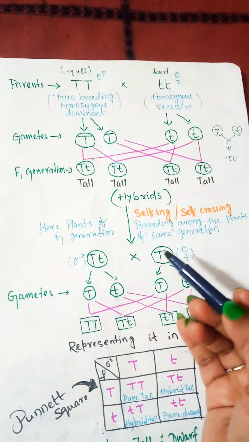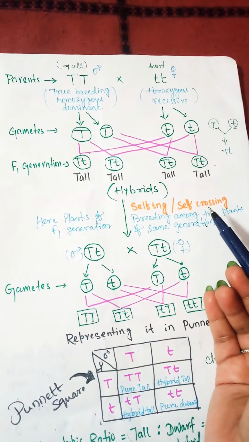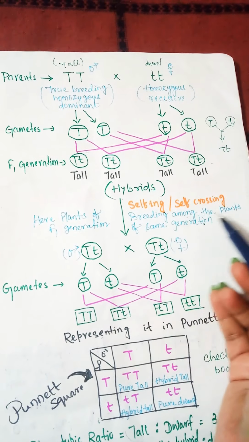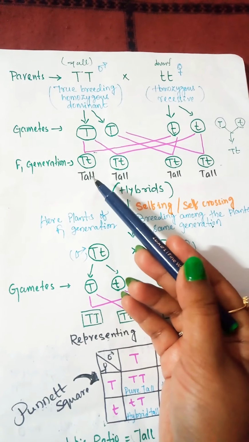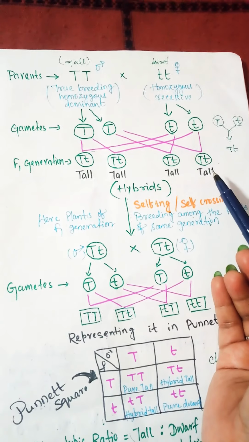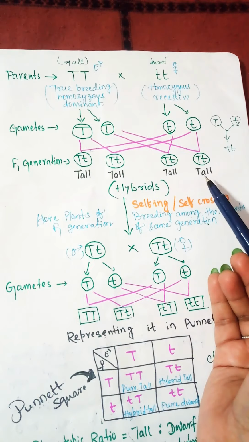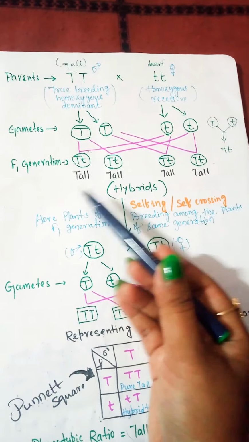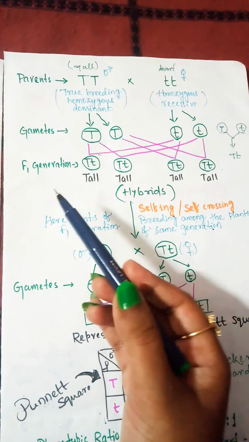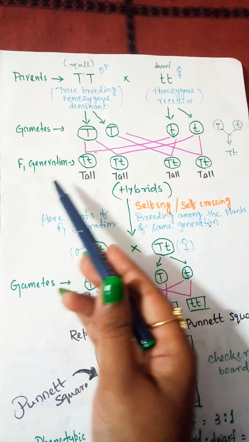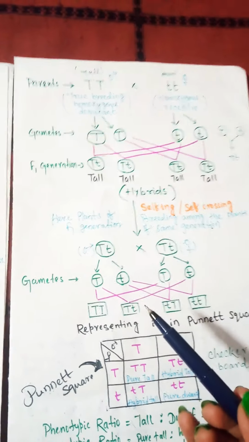After that, he conducted selfing among them, that is selfing or self-crossing. Self-crossing means breeding among the plants of the same generation. If you notice, here are 4 tall plants. Let us take an example of a male plant and a female plant. He took both of them and crossed them. Here plants of the F1 generation are the same generation plants. He hybridized between them.